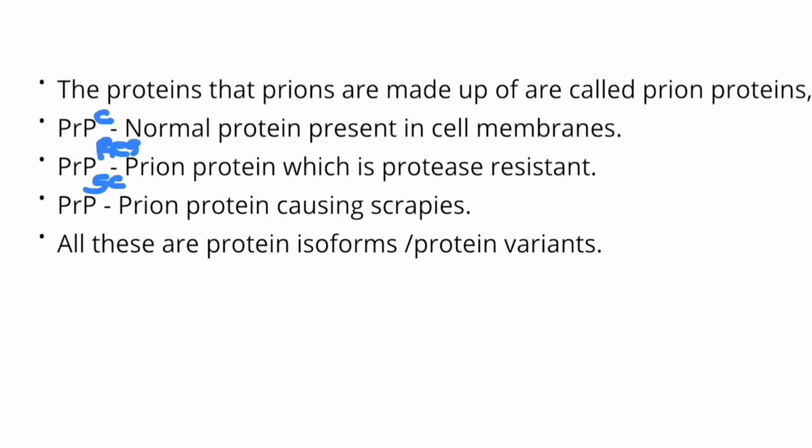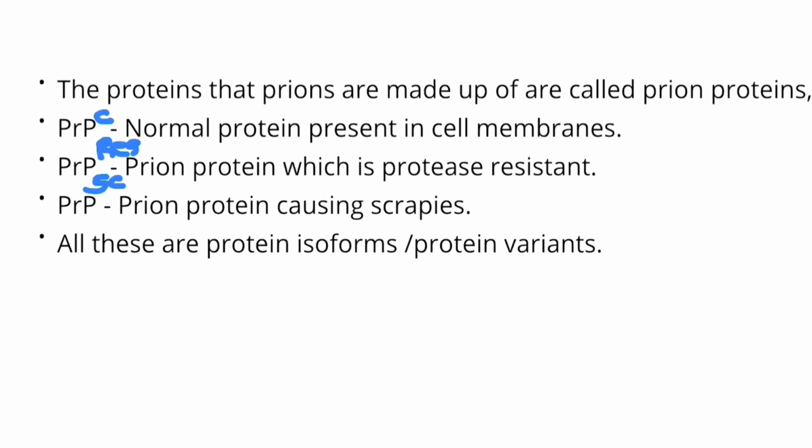Res stands for resistant. This particular protein is protease resistant because there is misfolding. Because there is misfolding in this protein, which was normal earlier, it has now been converted into a prion. Now this is a prion protein which is protease resistant. If this prion protein comes in contact with the above, that is PrPC, the normal protein, then all these normal proteins will gradually convert into protease resistant prions. That is the defective protein or the misfolded protein.